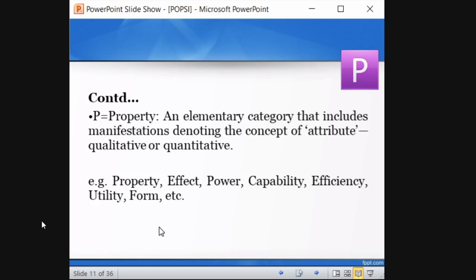So effect, power, capability, efficiency, utility, form. For example, this form, what kind of form is this? What kind of utility is this? What form of document is this? What is the power, what is the horsepower of something like that? What is the capability of this machine? What is the efficiency of this machine? So these kinds of attribute concepts are denoted or fall into the property category.